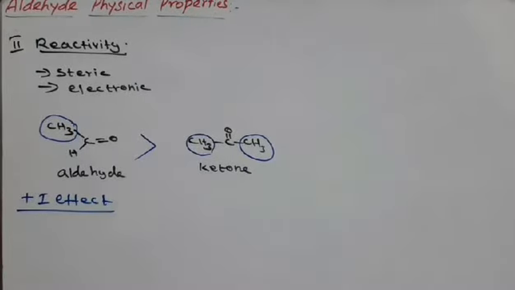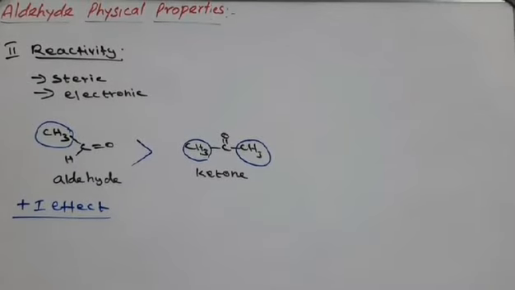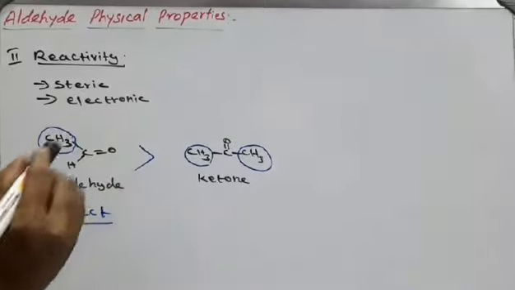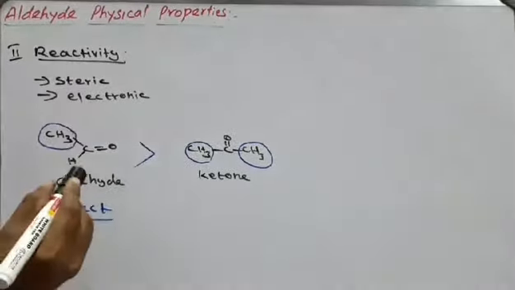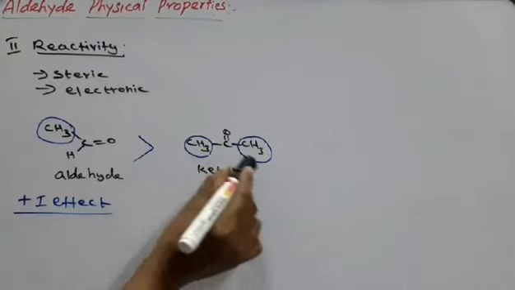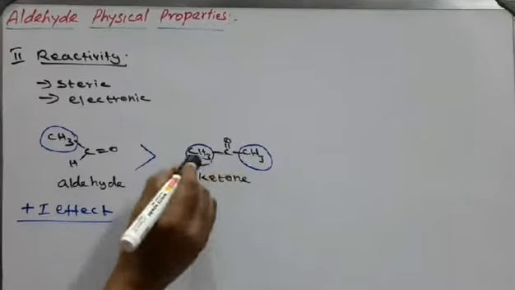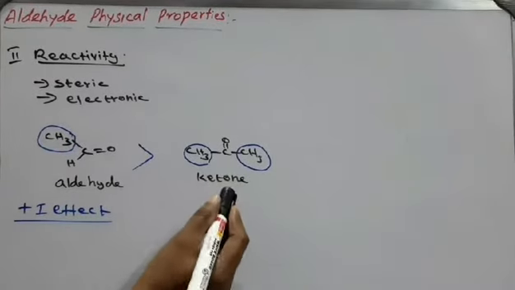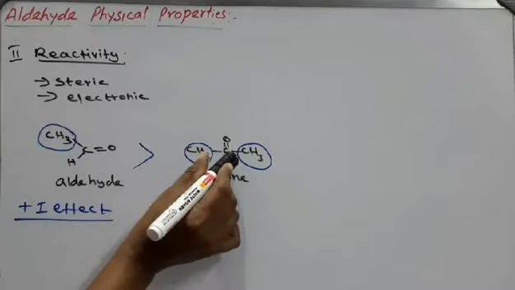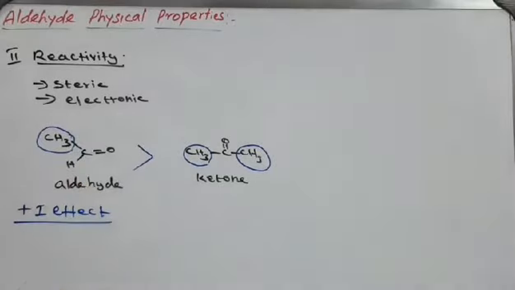Okay, so students, when we compare the reactivity of aldehyde and ketone, it is determined by two factors: steric hindrance and electronic effect. For steric hindrance, in the aldehyde only one alkyl group is present, but in the ketone two bulkier alkyl groups are present. So in the ketone the nucleophile cannot easily approach the carbonyl carbon atom, but in the aldehyde it easily approaches.